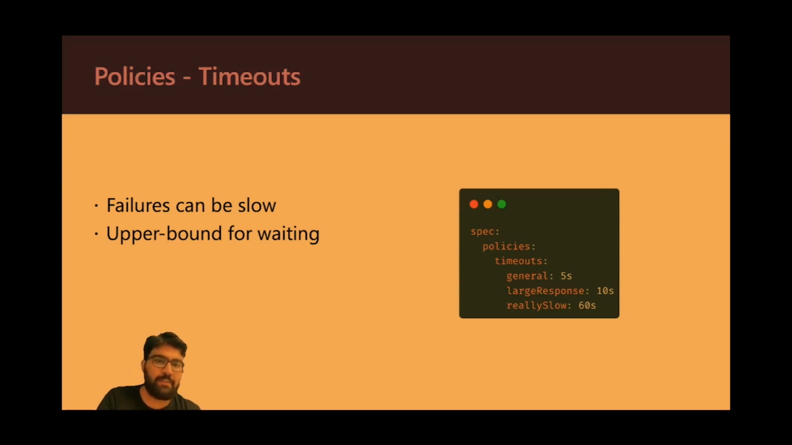You can have different names. In this case, general, large response, and really slow are different timeout names, and each of them is associated with one particular value, which is the timeout in seconds. In this case, you can also have it in minutes or hours. So yeah, this is how timeout works in Dapper.